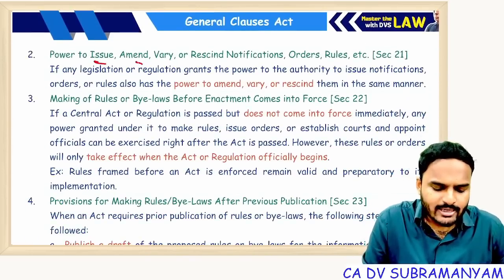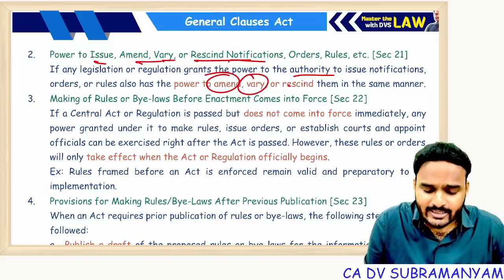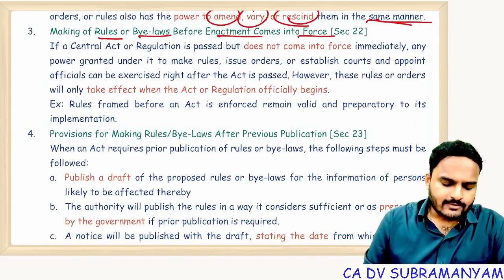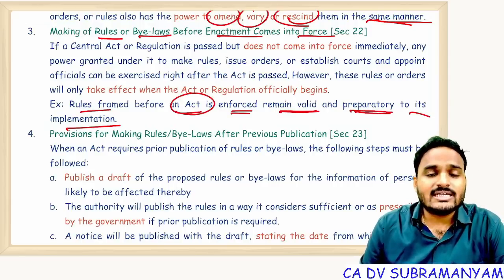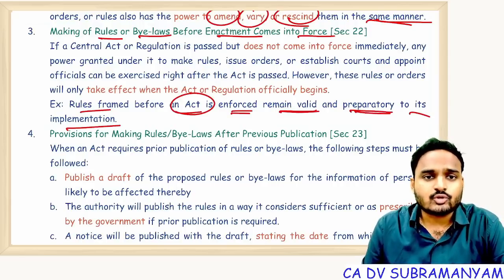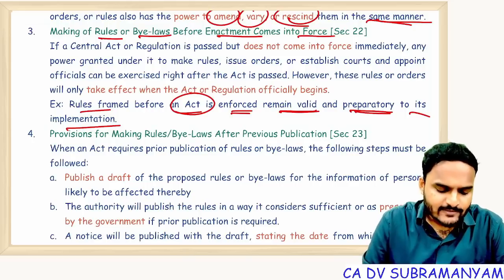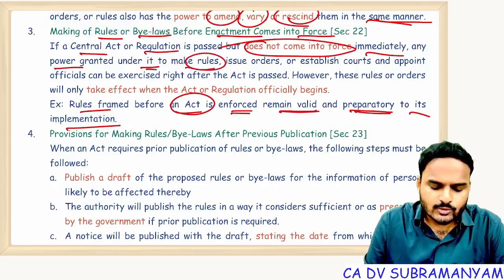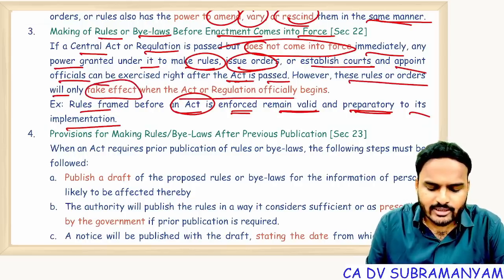Power to issue, amend, vary, rescind notifications. Power to issue rules also includes modifying, varying, rescinding them in the same manner. Making rules, bylaws before enactment comes into force. Listen carefully. Rules framed before an act is enforced remain valid and preparatory to its implementation. Only when the provision is enacted and comes into force, then the rules and bylaws with respect to those provisions come into force. If a central act or regulation is passed but does not come into force immediately, any power granted under it, to make rules, issue orders, establish courts and appoint officials, can be exercised right after the act is passed. However, these rules or orders will only take effect when the act or regulation officially begins.